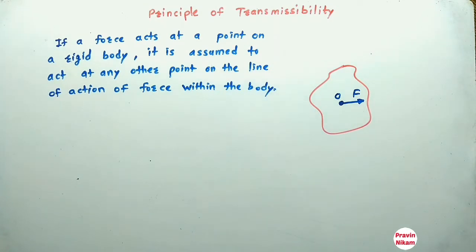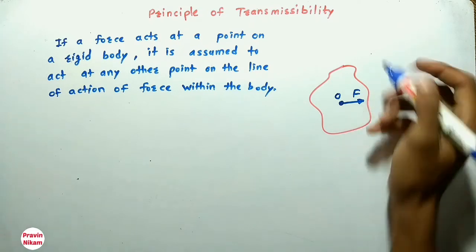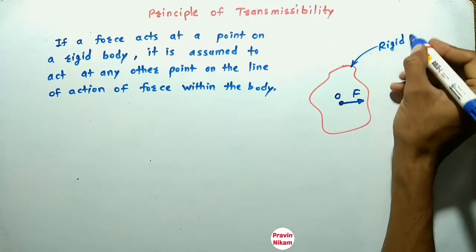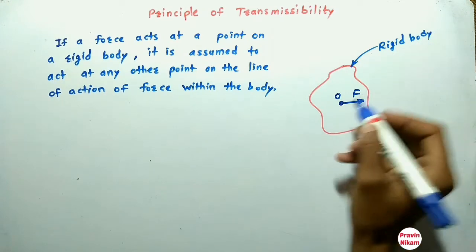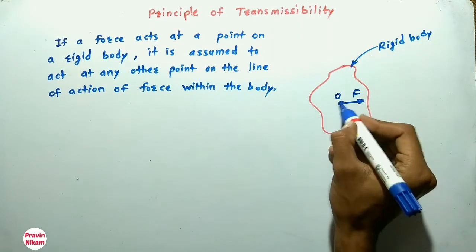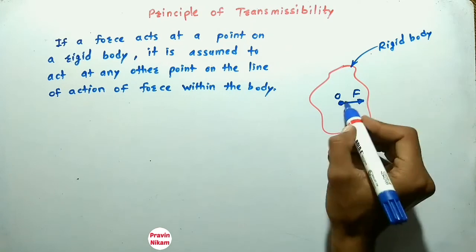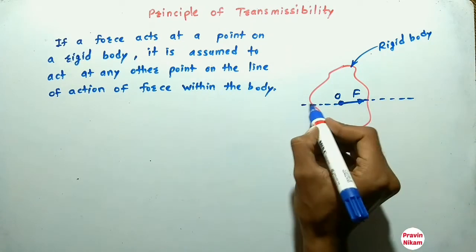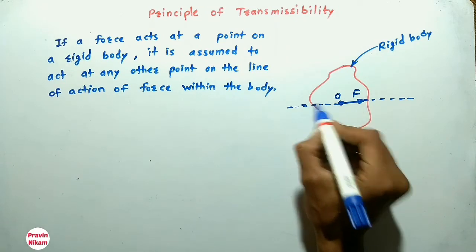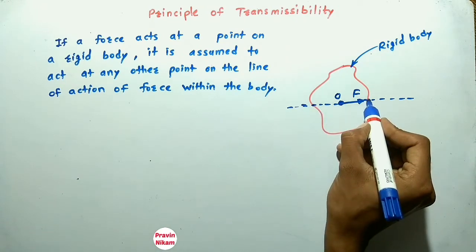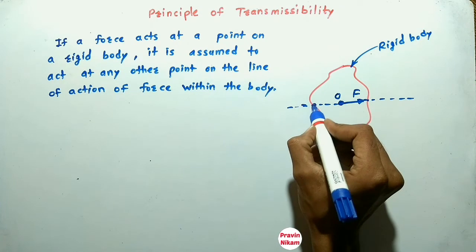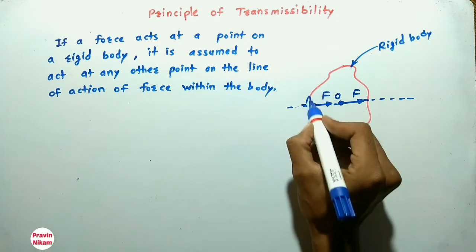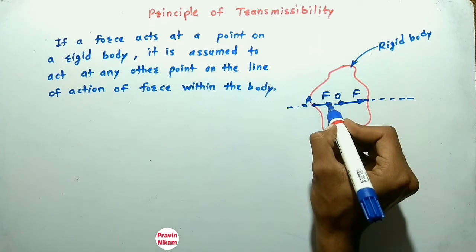If this is the rigid body, and this is a force F acting at point O. Now this is the line of action of force, and within the body, the force is same at each point. Means at this point, force is F, similar to this force.